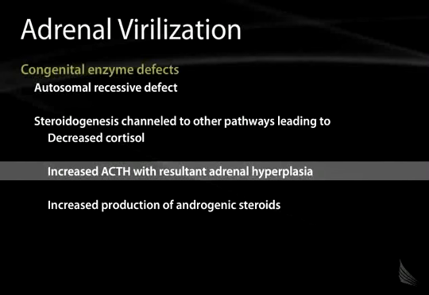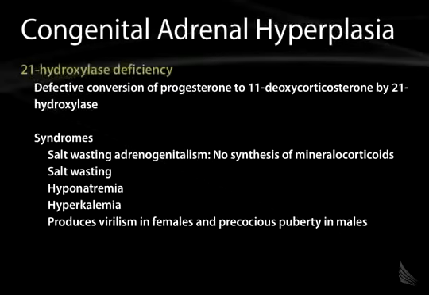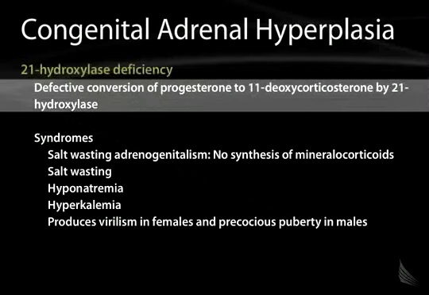This ACTH stimulates increased production of androgenic steroids by the adrenal gland, which results in virilization. The most common cause of congenital adrenal hyperplasia is 21-hydroxylase deficiency. So in 21-hydroxylase deficiency, you have defective conversion of progesterone to 11-deoxycorticosterone by 21-hydroxylase.